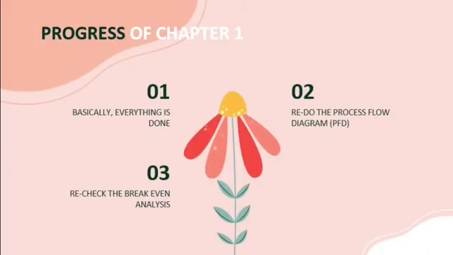So for the progress of Chapter 1, basically we have done everything. But we need to redo the process flow diagram (PFD), and we check the price and equipment in the break-even analysis because there are some changes in the PFD during HASIZ. So that's all from me.